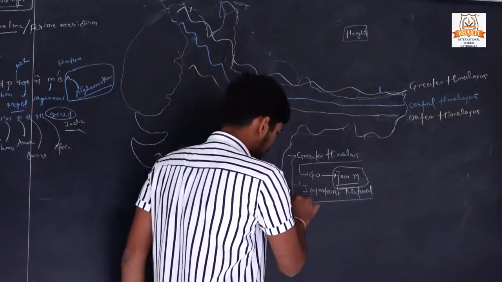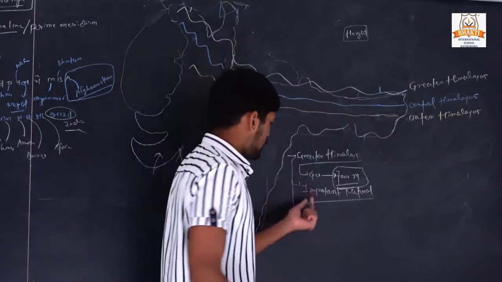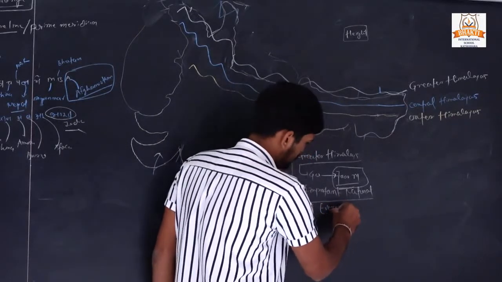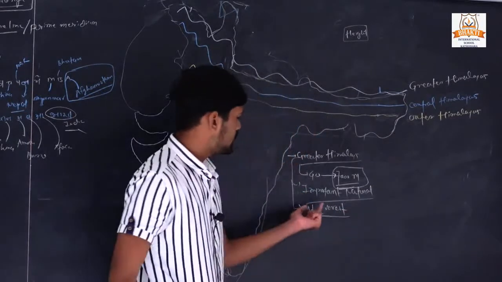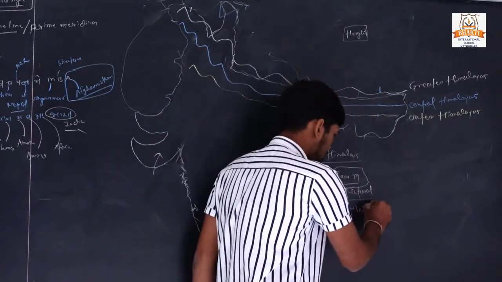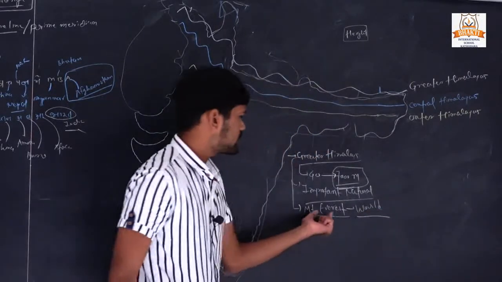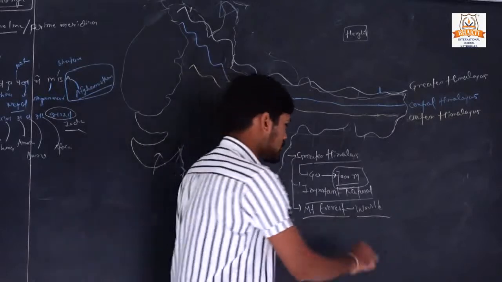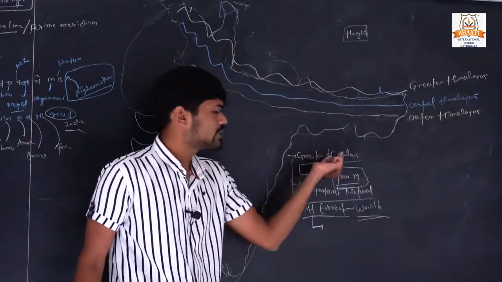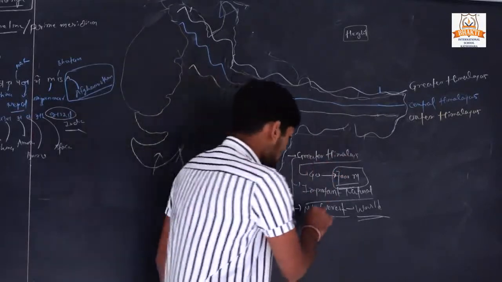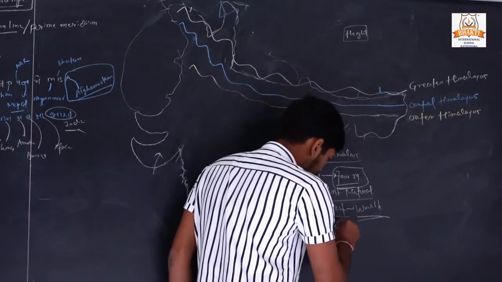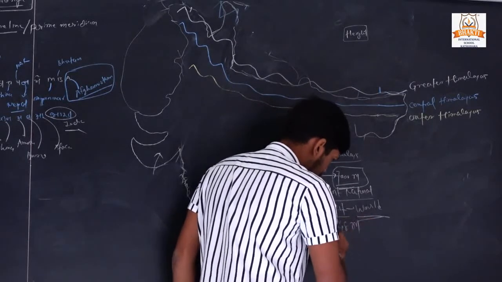Third thing is Mount Everest. Mount Everest, which is considered to be the highest peak of the world, is located in this range, in the Greater Himalaya region. What is the height of Mount Everest? It is 8,848 meters.